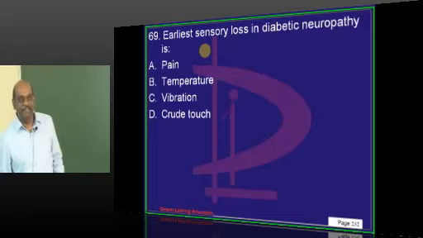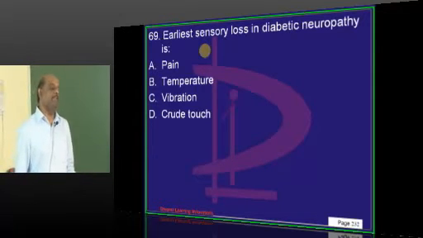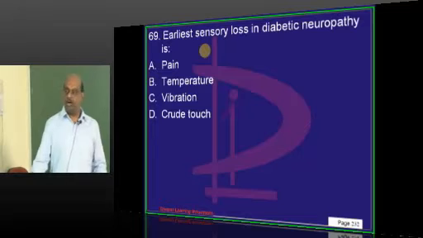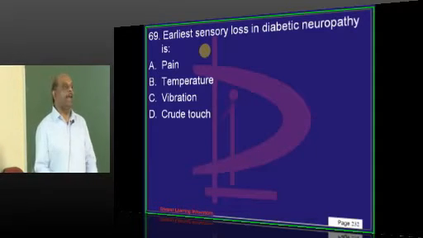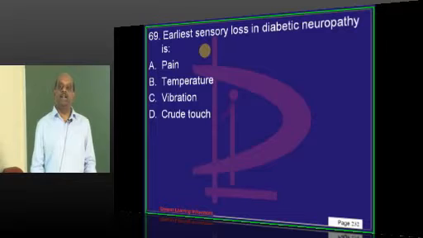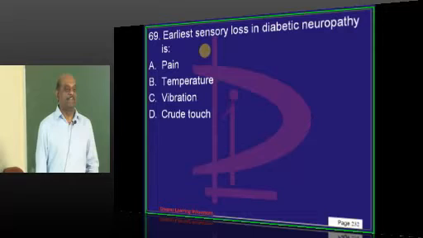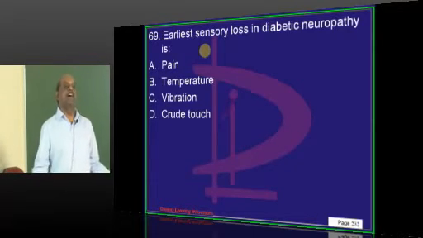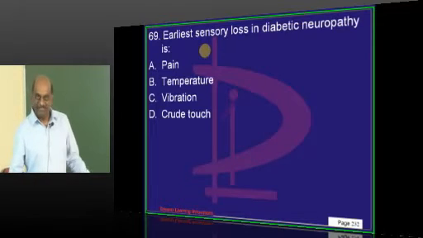Temperature you thought. How many diabetic patients told you, the wives of the diabetic patients, doctor, even after applying hot water, he says that hot water was not applied. What is this, doctor? 40 years I lived with this man, cooking food for him, toiling for all his carnival desires, and at the end of life he is ultimately saying that I have not taken care.